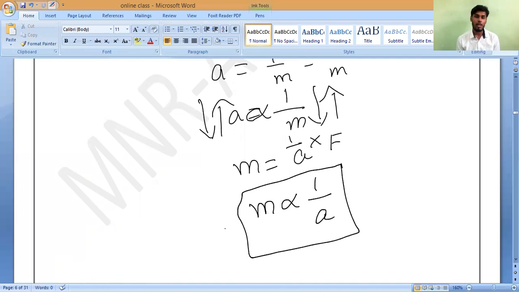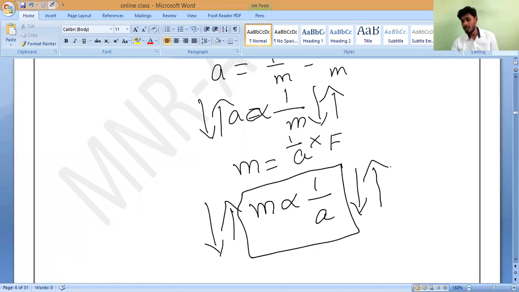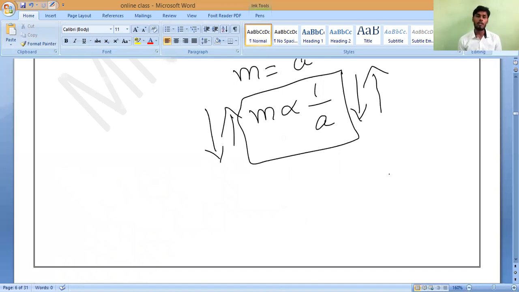So if the mass of a body increases, acceleration reduces. If mass reduces, what will happen? Acceleration will increase. So I can say both are inverse. Is it yes or no? Yes, sir.